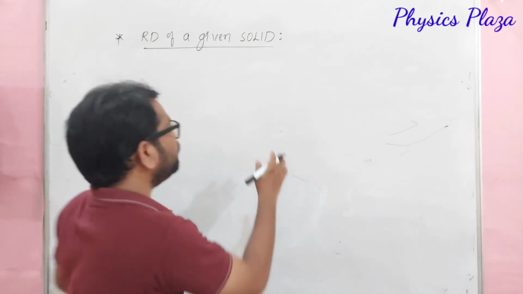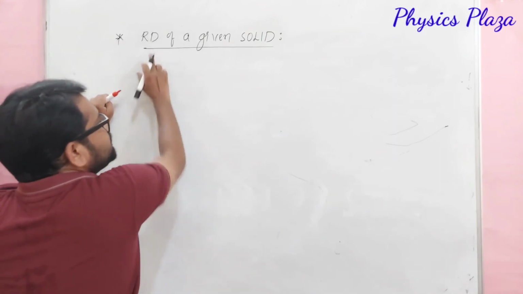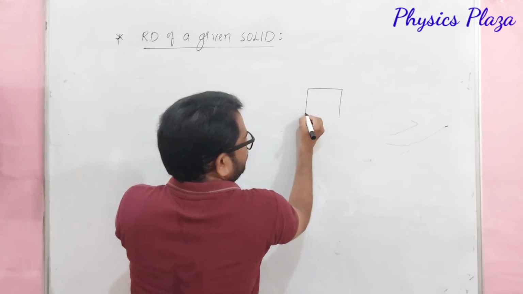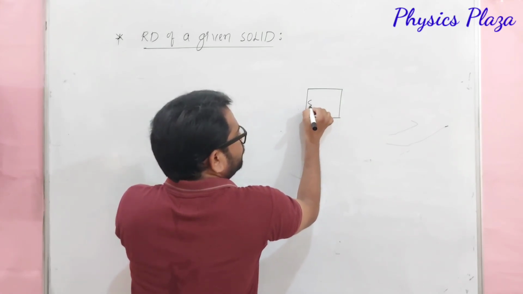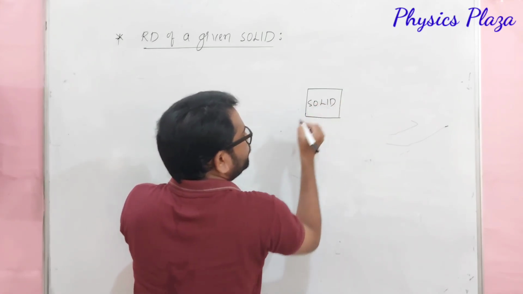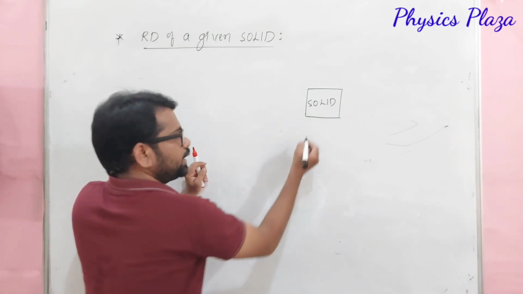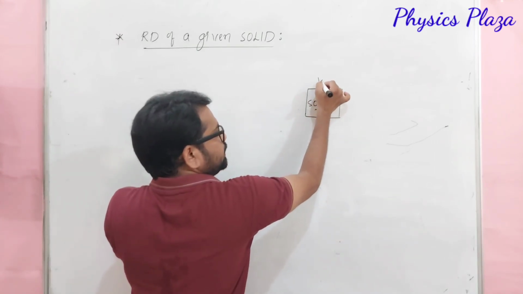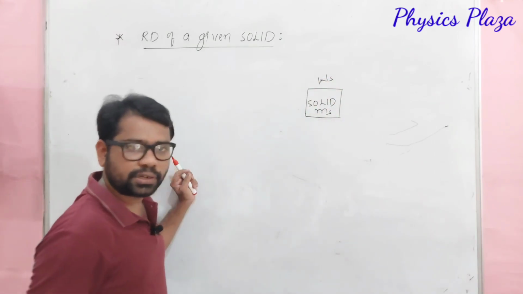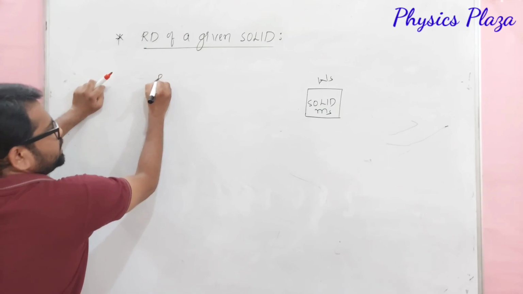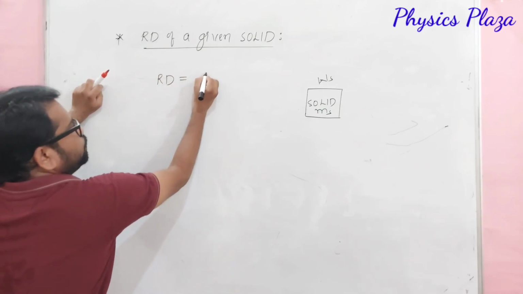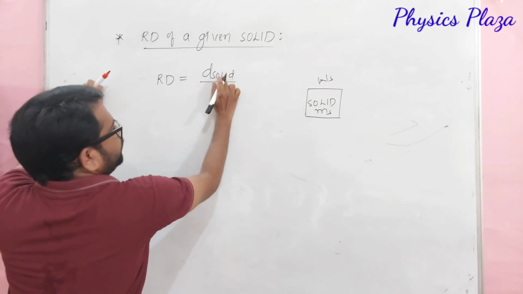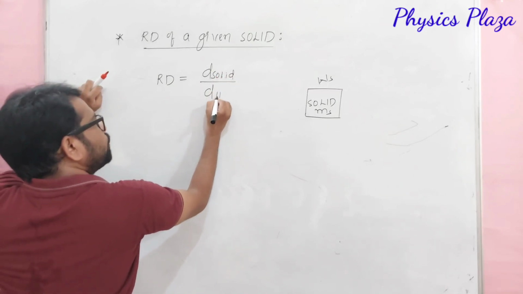Okay, children, fine. Now let us come to it. So what is the relative density? Suppose it is a substance, a solid whose relative density is to be calculated. It has some mass, it has some weight, that is Ws. Now from the definition of relative density, relative density is equal to density of solid by density of water.